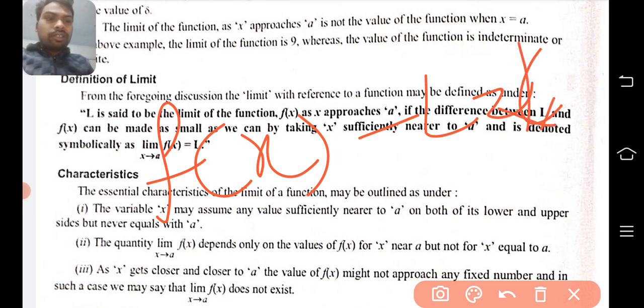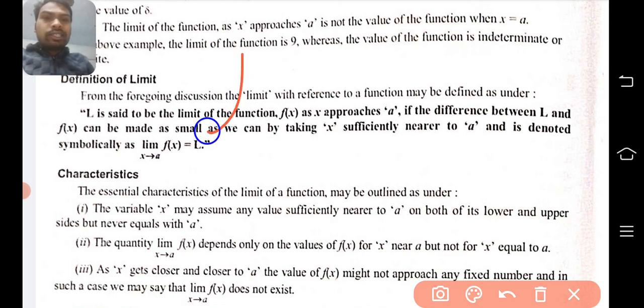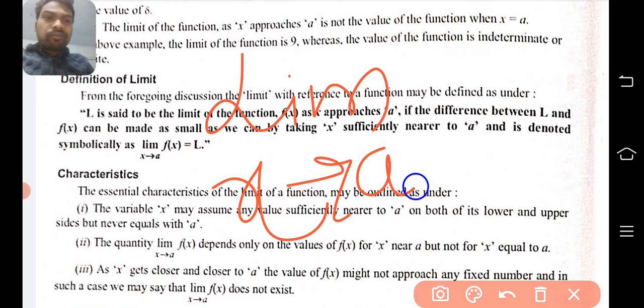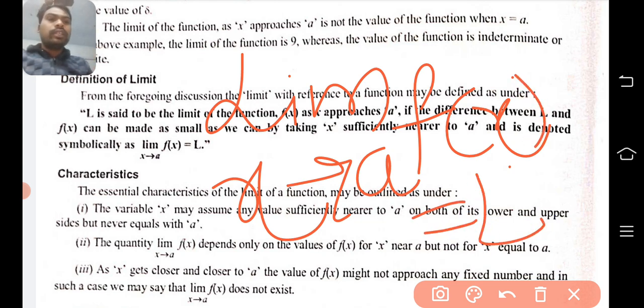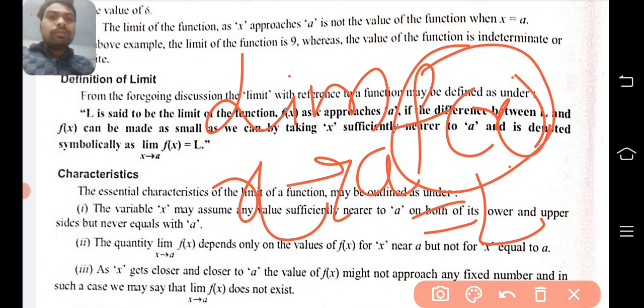We denote this as limit x tends to a, that particular positive constant, of f(x) equal to L, the limit value. It means if x tends to a particular positive number, the functional value f(x) approaches toward, or is equal to, the limit value.